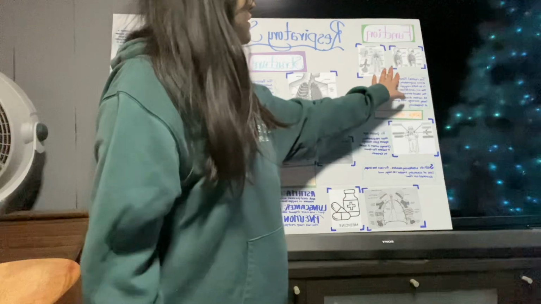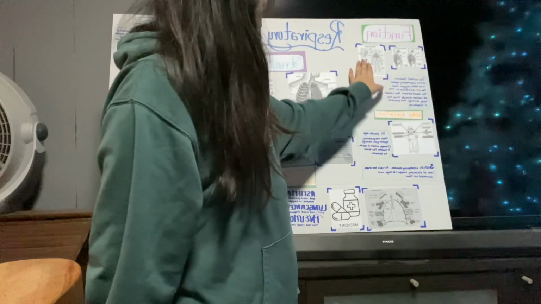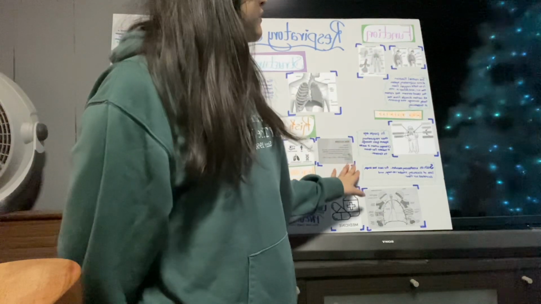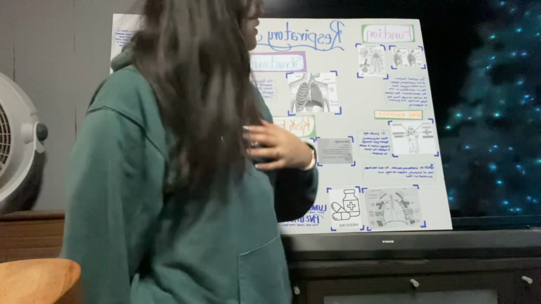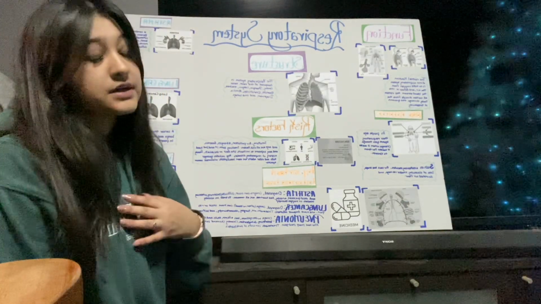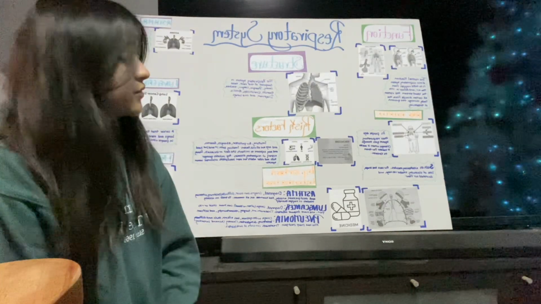The function of the respiratory system. Here is how we are breathing, and here is your whole function. The normal function of the respiratory system is to take oxygen from the air and deliver it into the bloodstream and remove carbon dioxide and any type of waste particles, and they are being processed through our breathing.